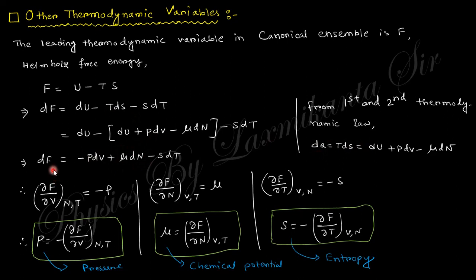Now, if you consider N and T constant, you obtain the expression of pressure, since only dV is present and the other two are 0. If you consider V and T constant, only mu is present. If you consider N and V constant, only S is present. So you obtain the expressions of pressure, chemical potential, and entropy from the Helmholtz free energy.